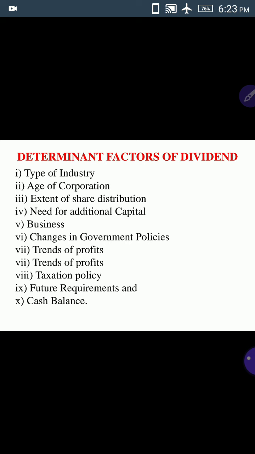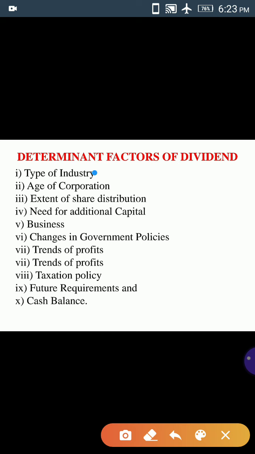Here the first one is type of industry, and the second one is age of corporation. Third one, extent of share distribution. Fourth one, a need for additional capital. Fifth one, business cycles.